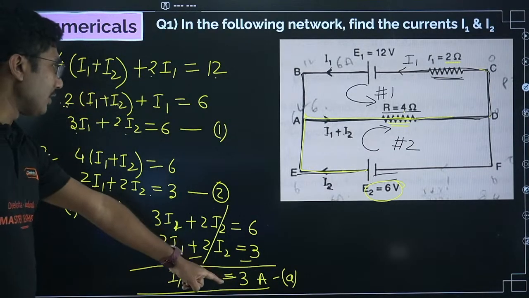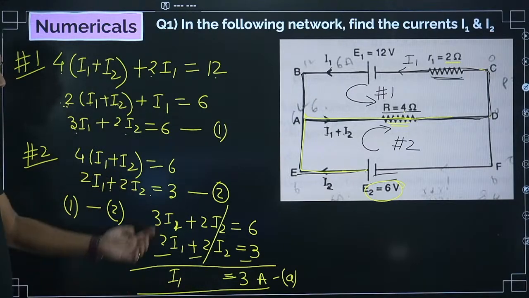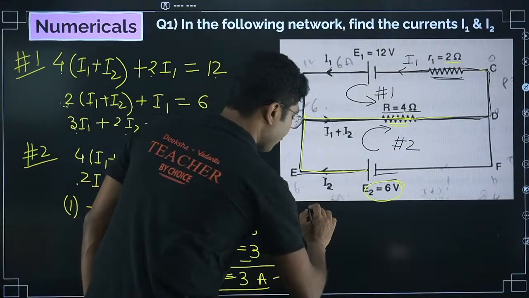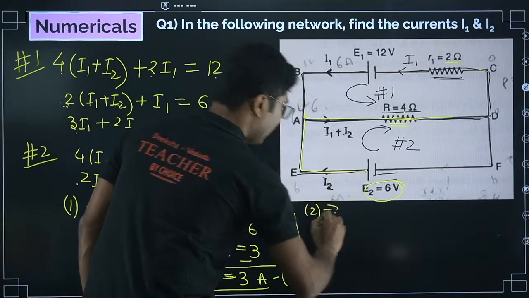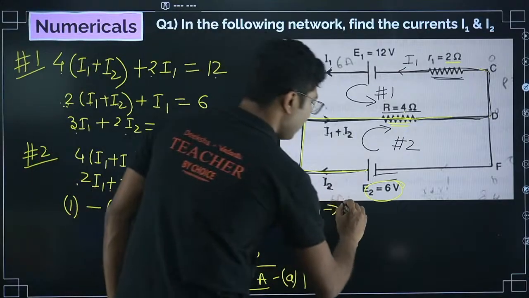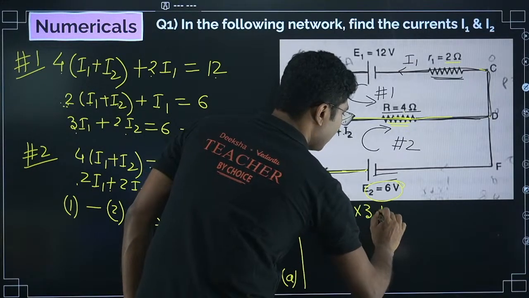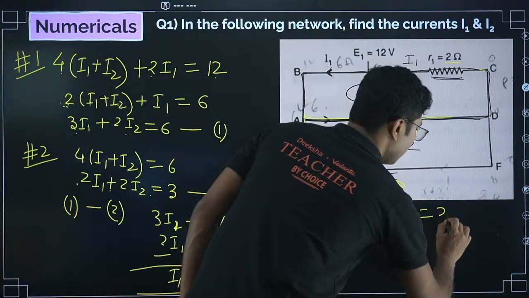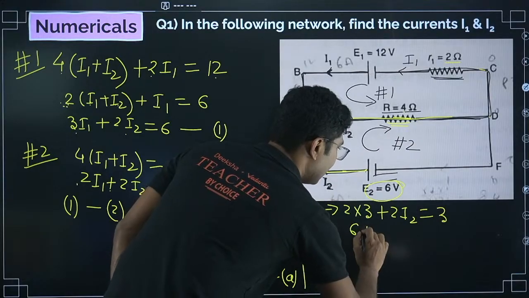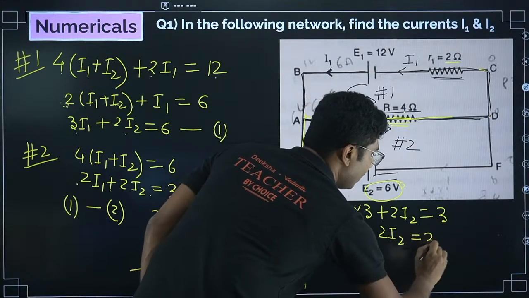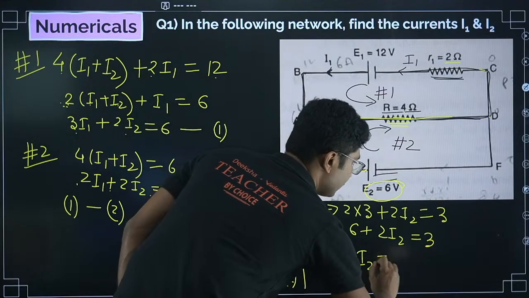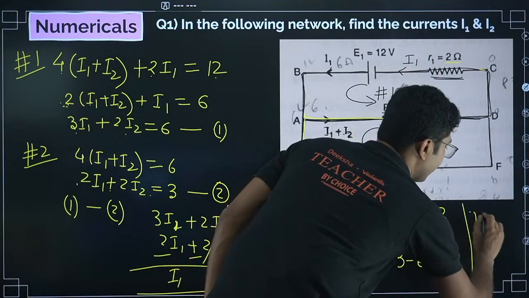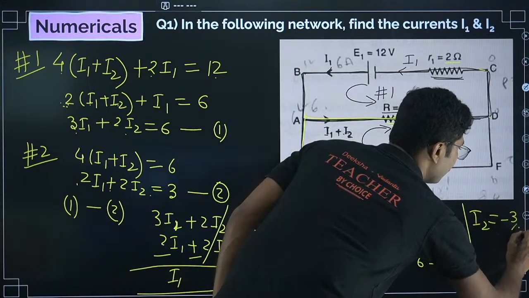Now we have to put this value of I1 in any one of the equations and find I2. I will be using equation number 2 because this is small and easy. So from equation number 2, we get 2 into 3 plus 2I2 equals 3. So 6 plus 2I2 equals 3, or 2I2 equals 3 minus 6, which is minus 3, or I2 equals minus 3 by 2.